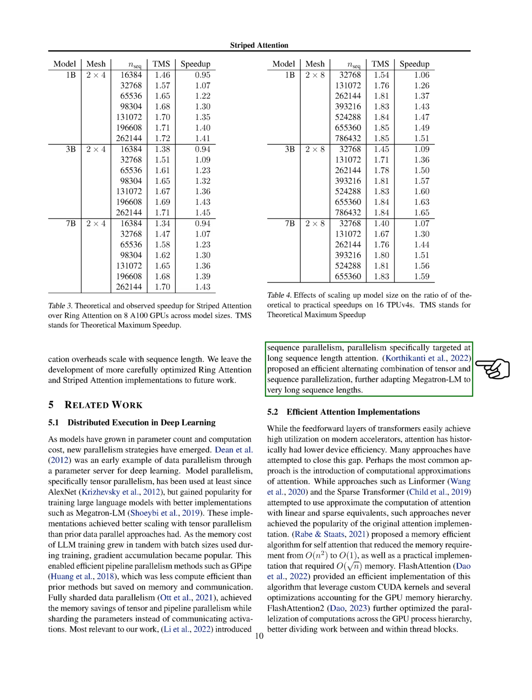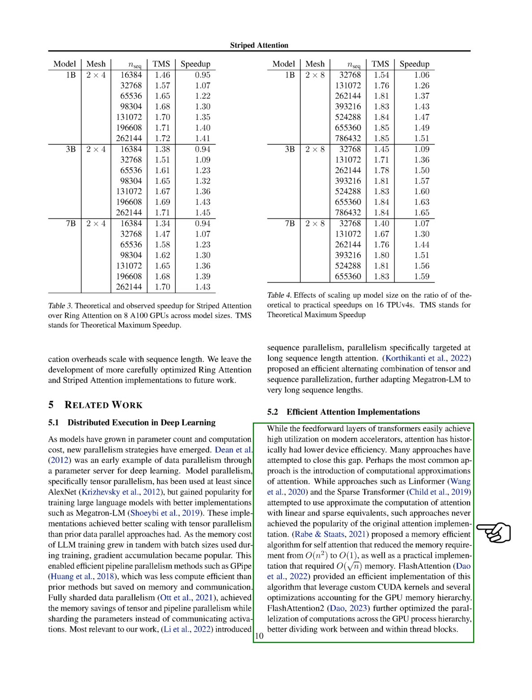In relation to our work, sequence parallelism was introduced, which is a type of parallelism specifically designed for long sequence length attention. An efficient combination of tensor and sequence parallelization was proposed, further adapting Megatron-LM to very long sequence lengths. In Section 5.2, we discuss efficient attention implementations. While the feed-forward layers of models can easily achieve high utilization on modern accelerators, attention has historically had lower device efficiency. Many approaches have been tried to address this issue.